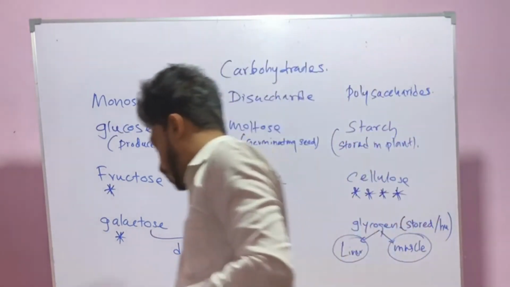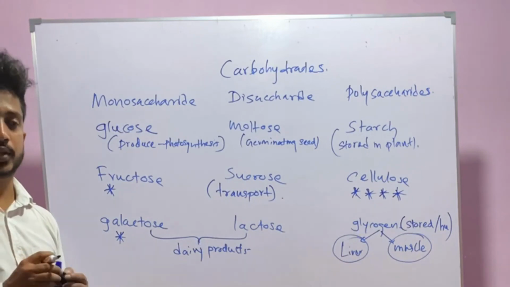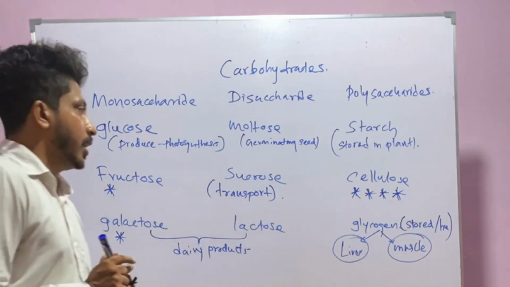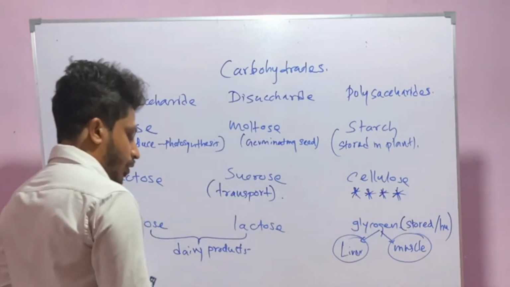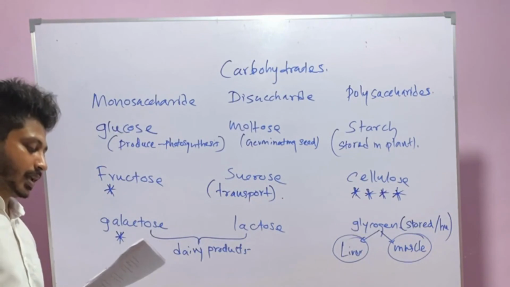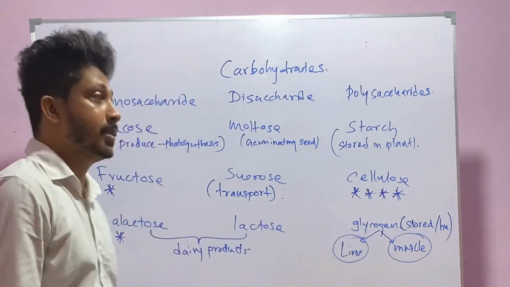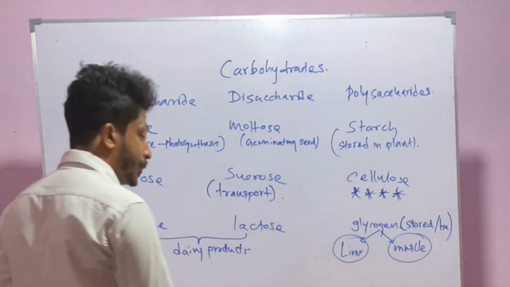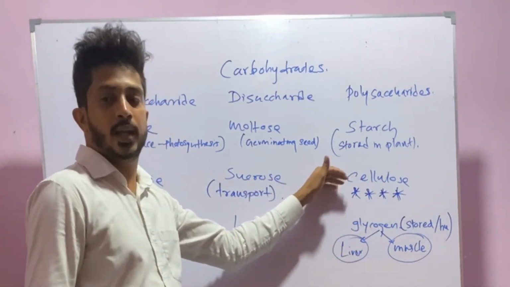I am going to explain it in the 21st question. Okay, for this question this is enough, so take a quick sketch of this. And what is the answer? It is cellulose. It is the carbohydrate type which helps to prevent constipation. Okay, this is the answer.